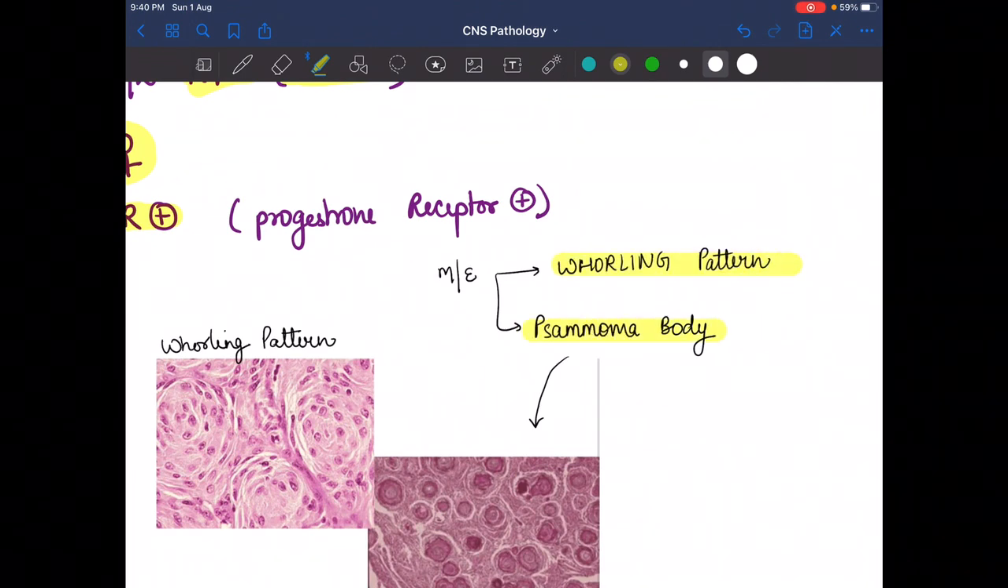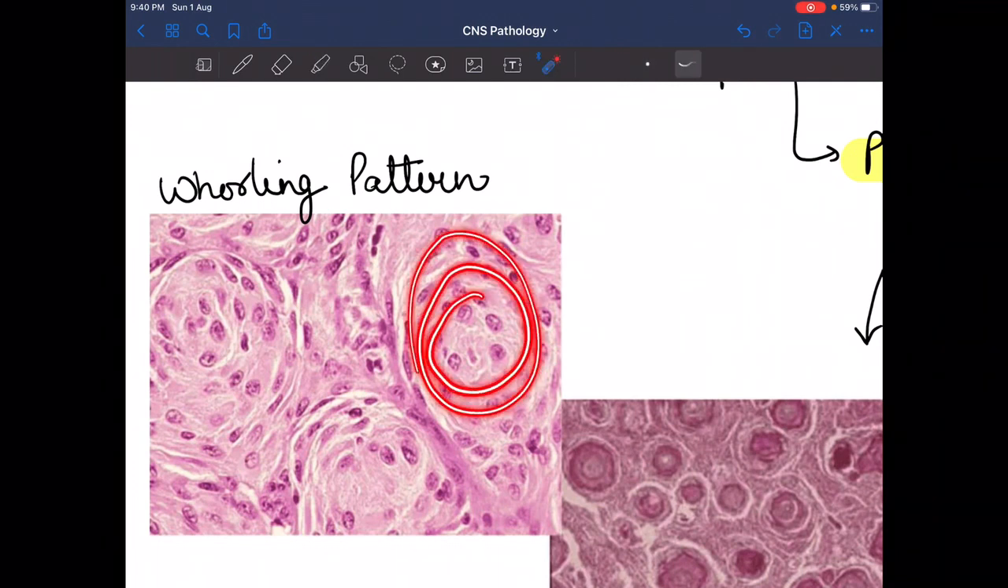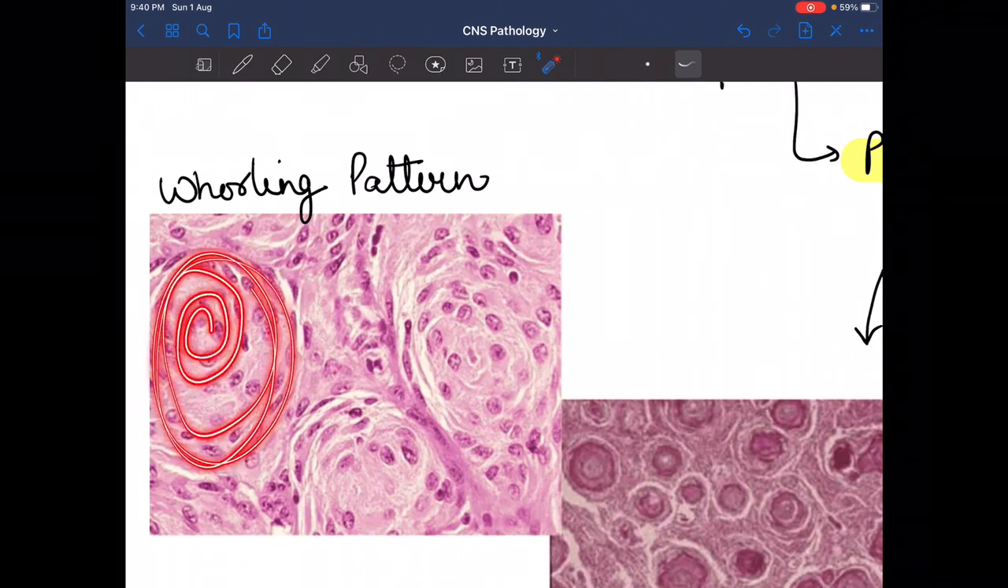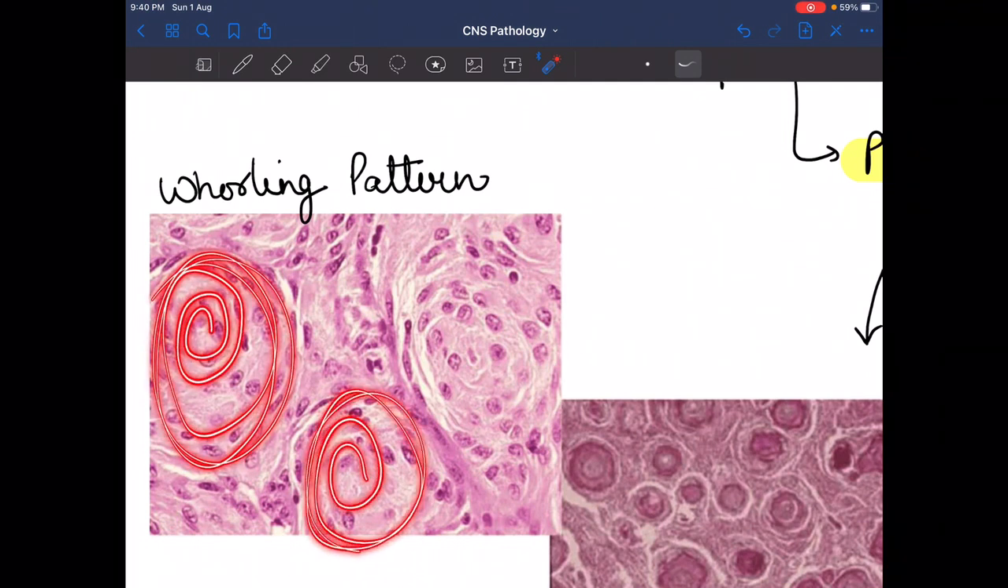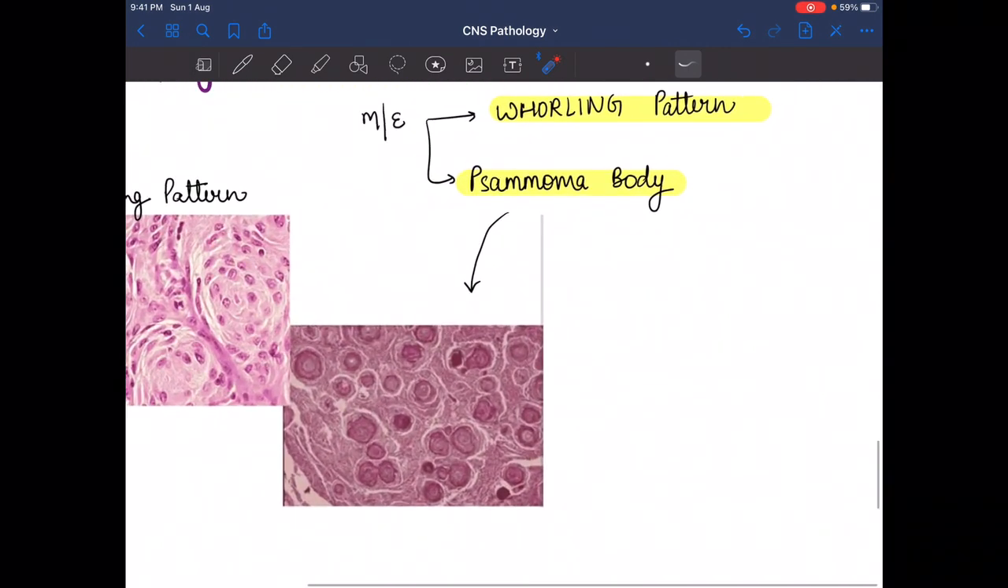On the microscopic image we see the whorling pattern or the psammoma body. The whorling pattern looks like this, as we see here. So this is a whorling pattern, it looks like a whorl. So the whorling pattern is seen in the benign tumor of the adult, and the name of that tumor is meningioma.